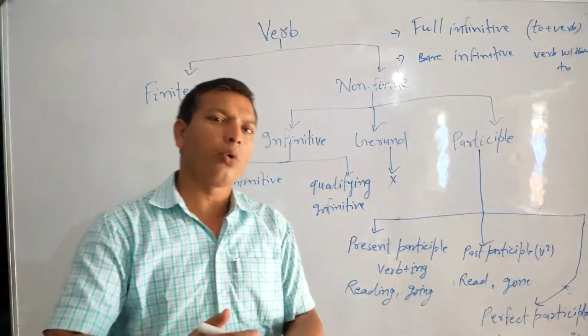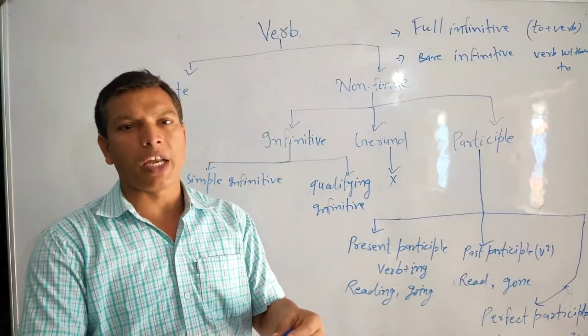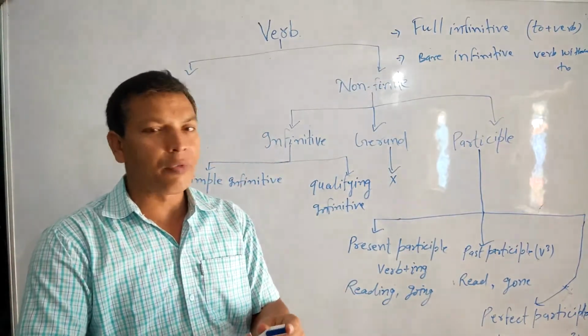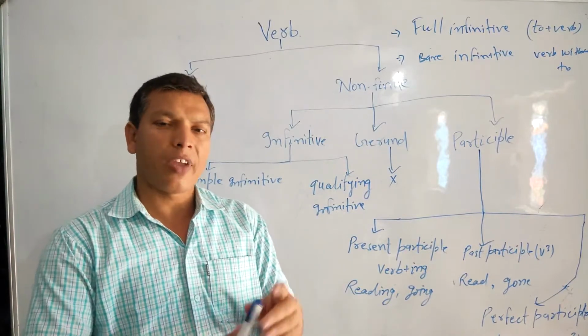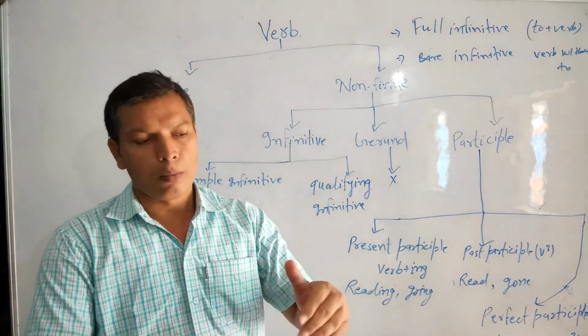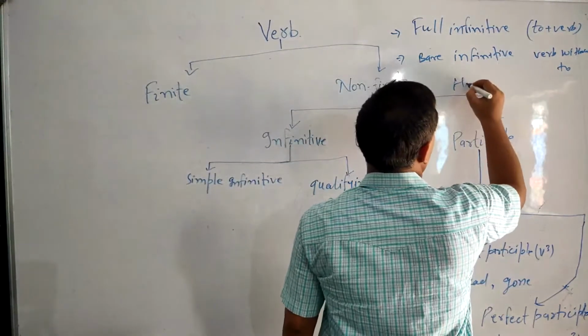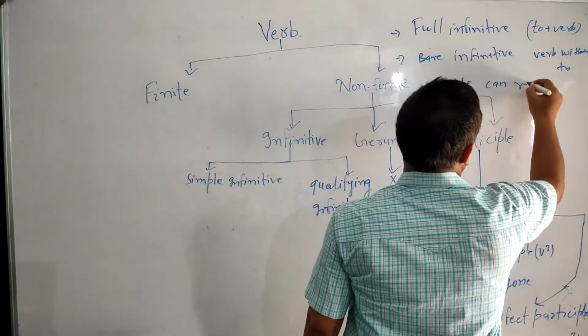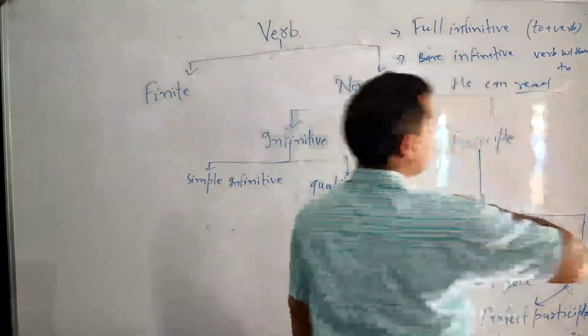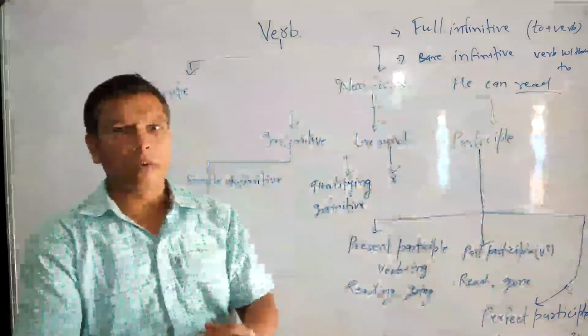I am going to tell you the conditions where we use bare infinitive in place of full infinitive. We use bare infinitive with modal auxiliaries, like we write: he can read. Here, read is bare infinitive.